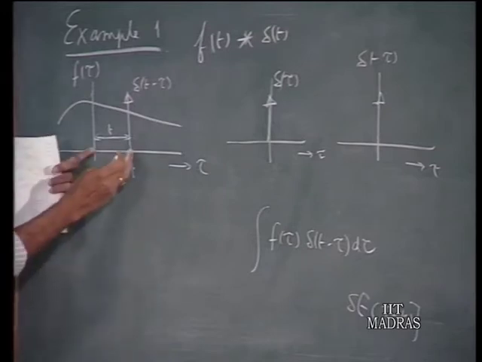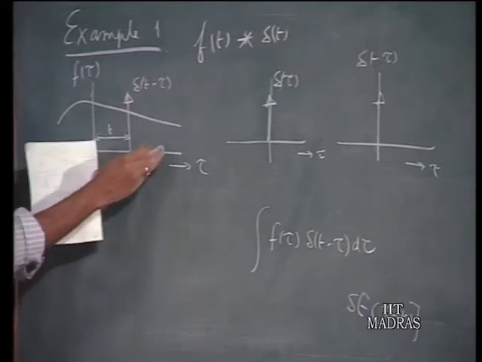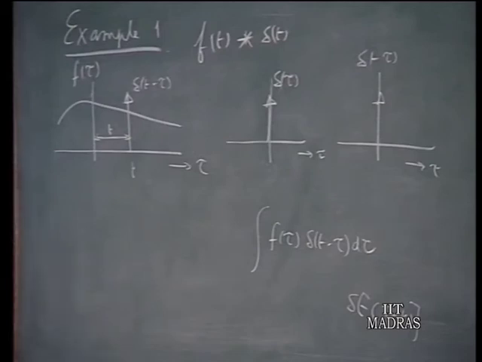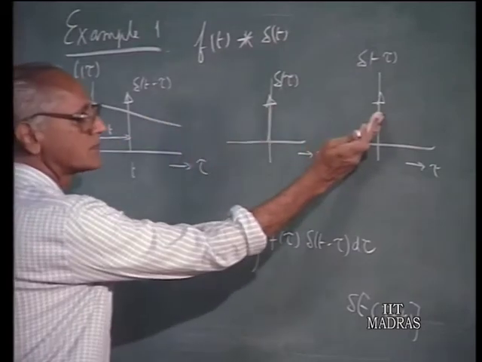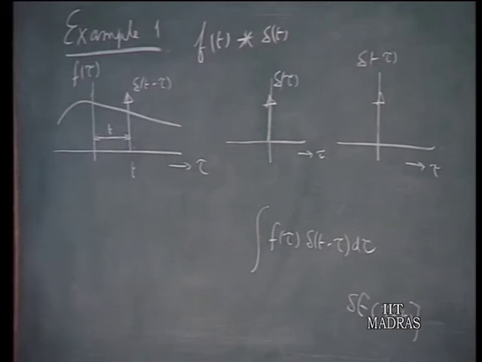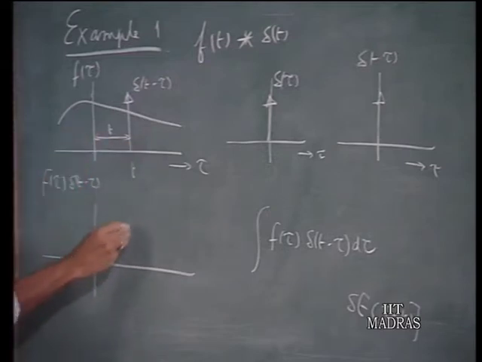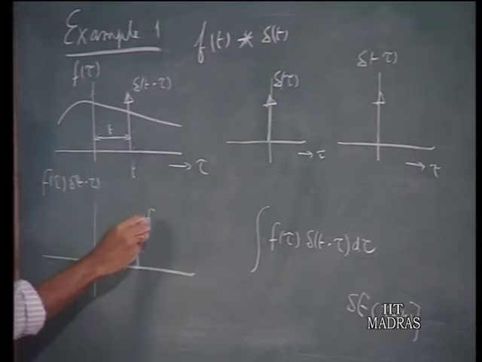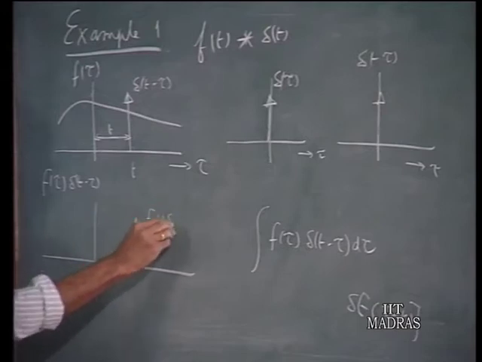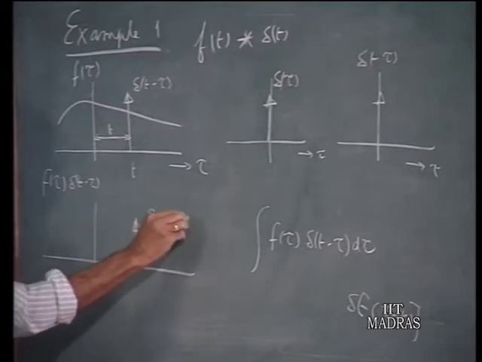For 1 second you shift it by 1 second, if you want to evaluate at 2 seconds you shift it by 2 seconds, and so on and so forth. Now, you have folded this signal, then shifted this signal, then multiplied these two out. If you multiply these two out, you have f tau multiplied by delta t minus tau. What you get is, because delta is 0 everywhere else except at this point, a small delta here whose value is f at the value t, delta t minus tau.